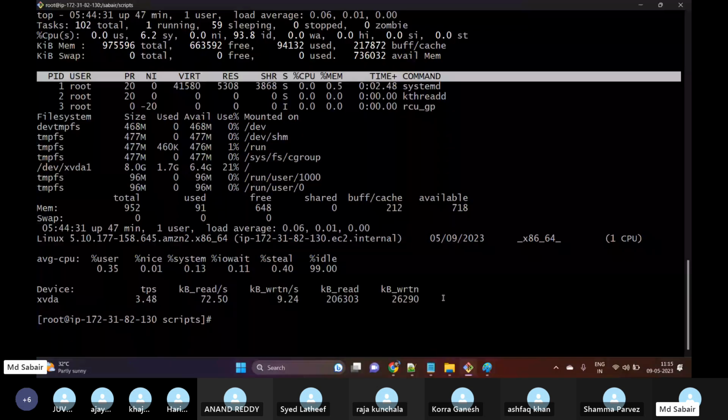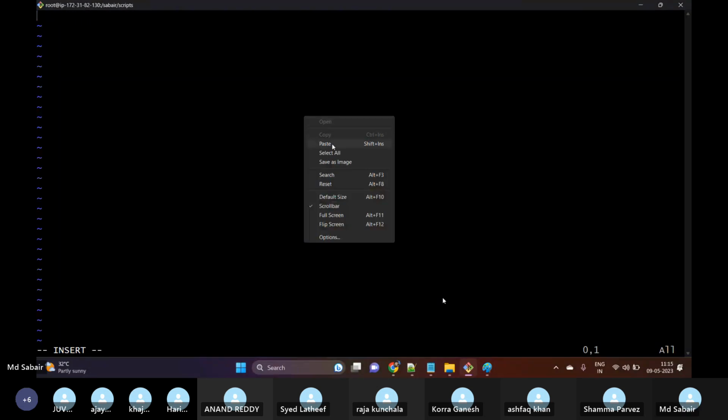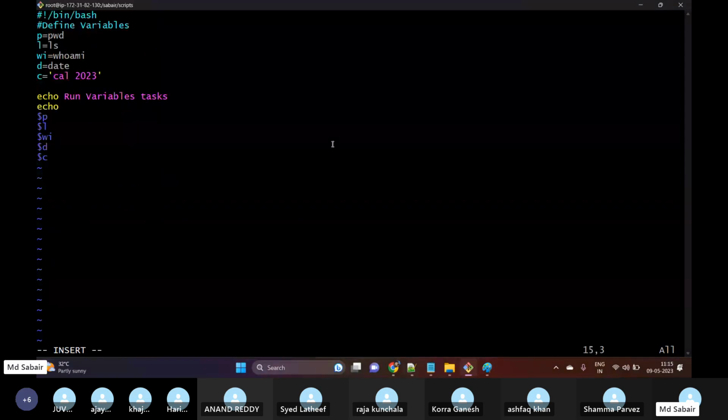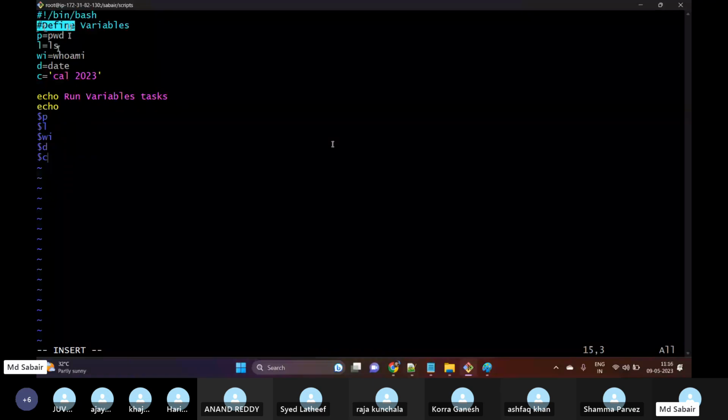vi variables.bash, this is my script name, and this is the script. What I have done is define the shell, and then I'm writing a command that defines variables. I have defined different variables here. For p, I have given one variable name as p, and I'm storing the value pwd.